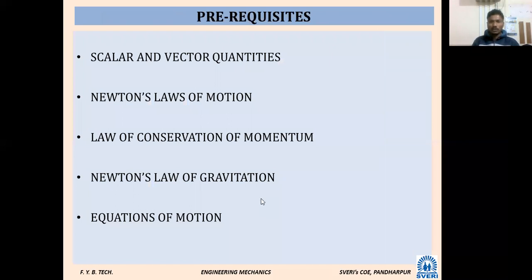Prerequisite means the basics required to study this subject, and to study the first chapter, what basics are required? It is just in front of you. Scalar quantity, vector quantity, Newton's laws of motion, law of conservation of momentum. All this terminology is well known to you. All are known to you. You have studied it in your 11th or 12th class. It is just a prerequisite. Prerequisite means basics of this subject. To study this subject thoroughly, we require knowledge of this. That's why it is called a prerequisite or basic.